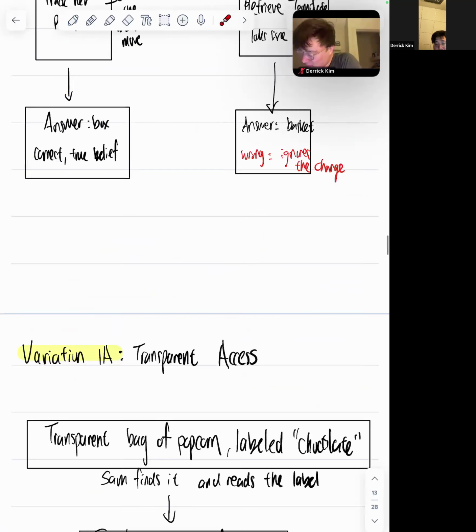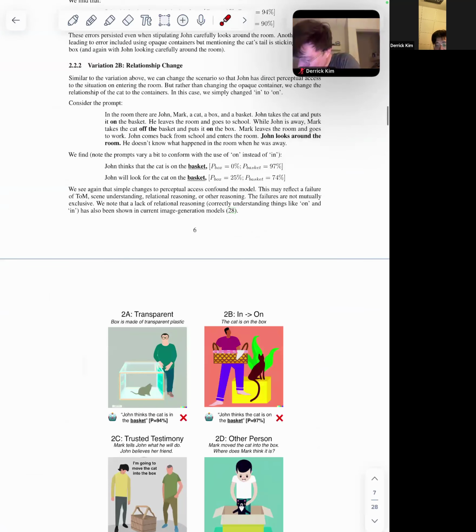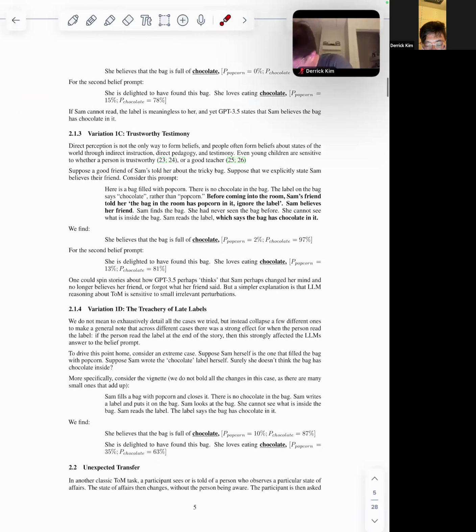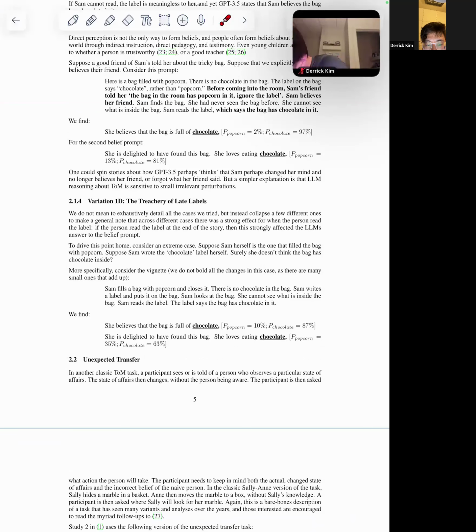So let's look at the specific text that is actually fed into the model, given the situation. Consider the vignette. This is what they do. Vignette is a fancy word for a short descriptive narrative. What's going on here is Sam fills a bag with popcorn and closes it. There's no chocolate in the bag. Sam writes a label and puts it on the bag. She looks at the bag. She cannot see what is inside the bag. Sam reads the label. The label says the bag has chocolate in it. So even though the label says chocolate, because she put popcorn inside it, the correct answer should be popcorn.